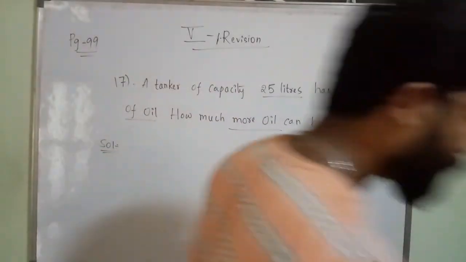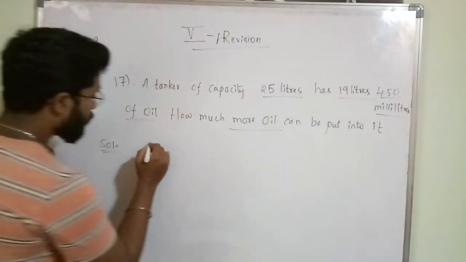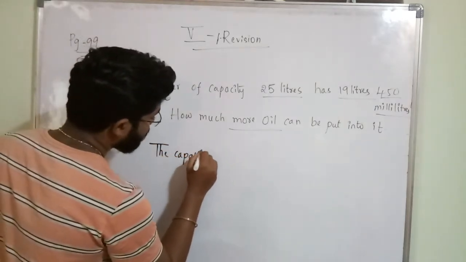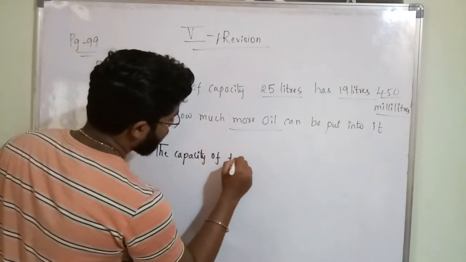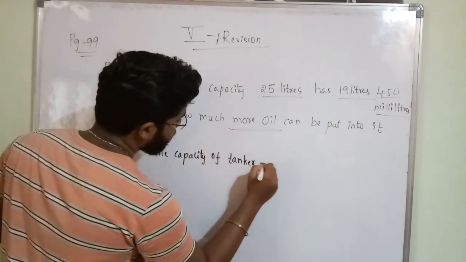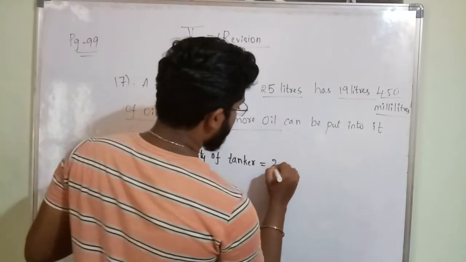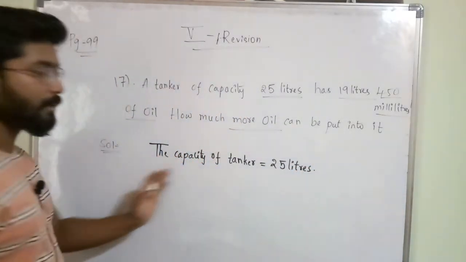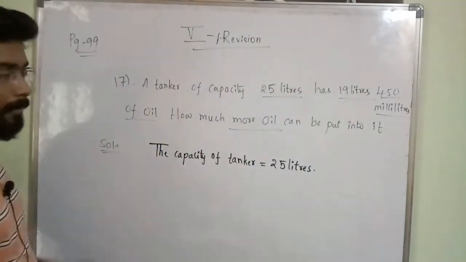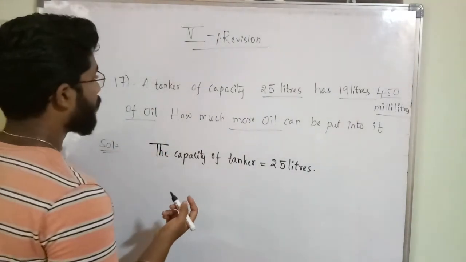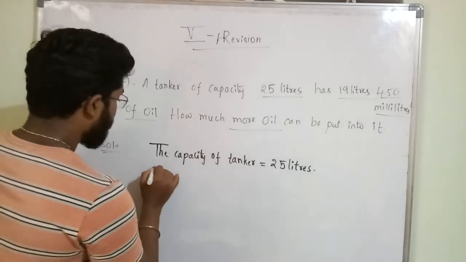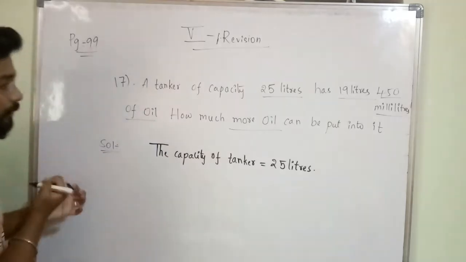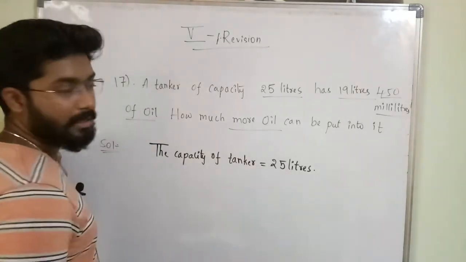So the capacity of tanker is equal to how many liters? 25 liters. You have to write in a statement wise because this is a story problem, no? The capacity of tanker is 25 liters.